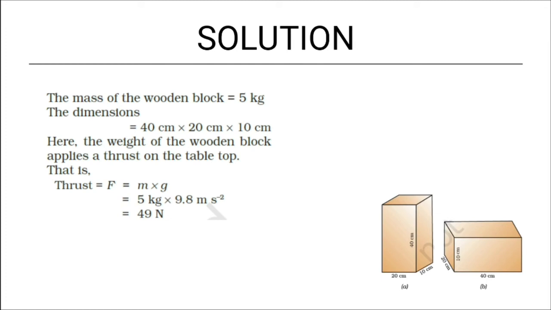And how will you do it? Multiply mass with acceleration due to gravity. So 5 kg is given, 9.8. We are on earth. So multiply both of them, you will get 49 Newton. That is the force.